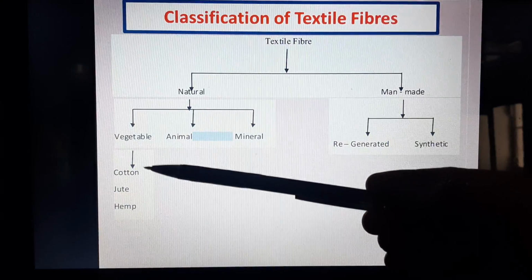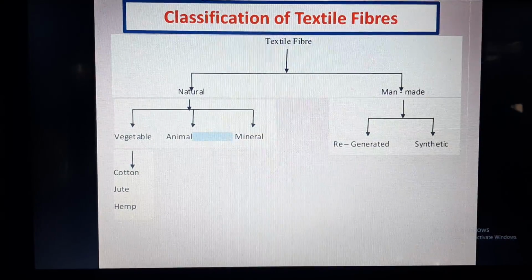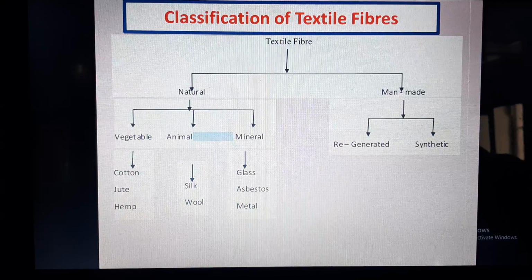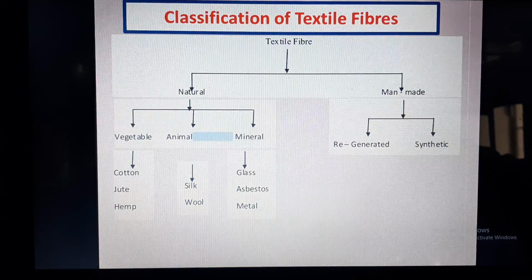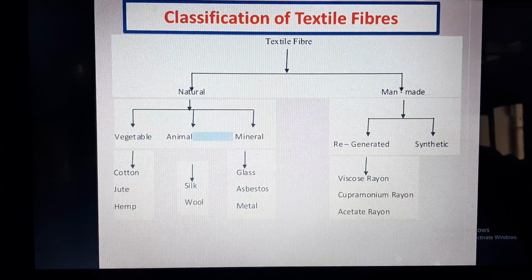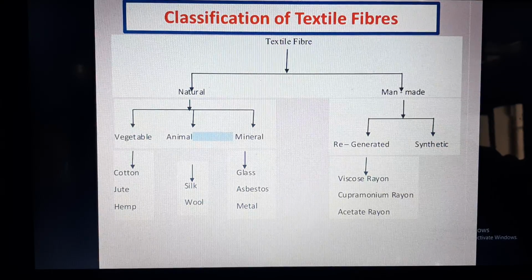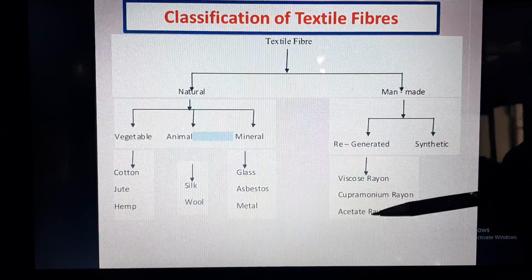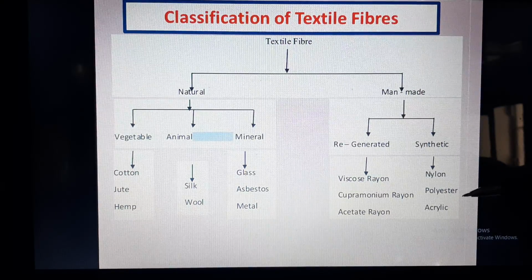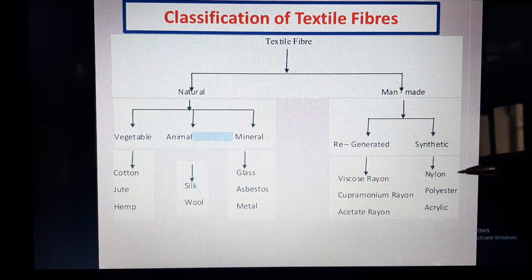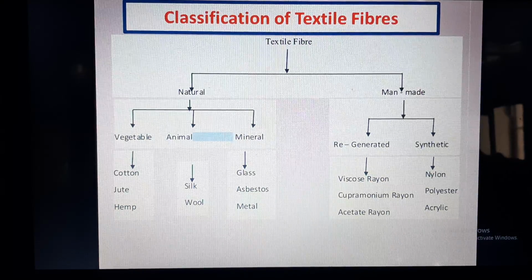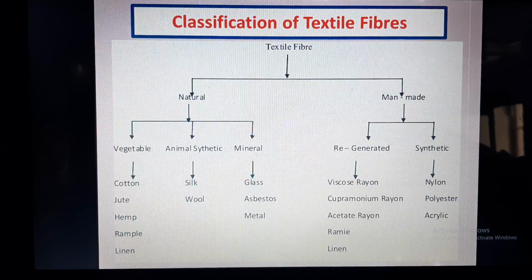Examples of vegetable fibers are cotton, jute and hemp, animal fibers are silk and wool, and mineral natural fibers are glass, asbestos and metallic fibers. Regenerated man-made fibers are viscose rayon, cuprammonium rayon and acetate rayon. So basically these are all varieties of rayon. Synthetic fibers are nylon, polyester and acrylic. Later on we will study that nylon was the first synthetic fiber which was ever made by human beings.